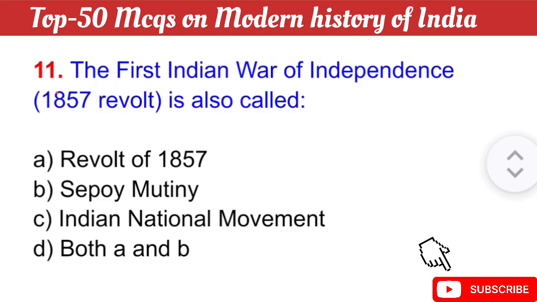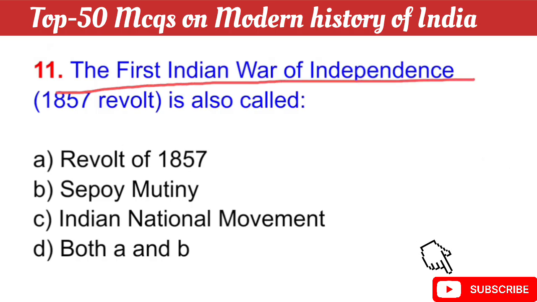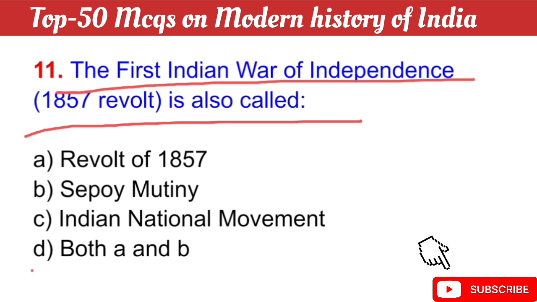Question number 11: The first Indian War of Independence, the 1857 revolt, is also called? Your question is, the first Indian War of Independence, the 1857 revolt, is also called? The right answer is option D, both A and B: the Revolt of 1857 or the Sepoy Mutiny. Okay.